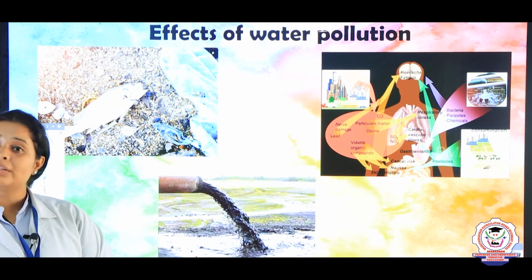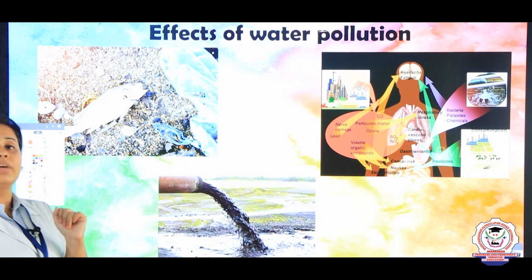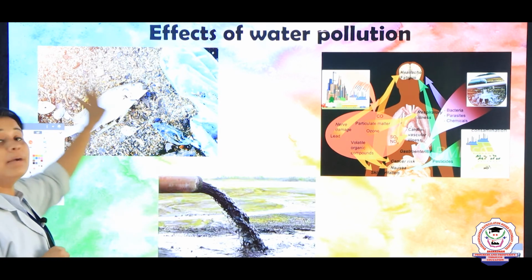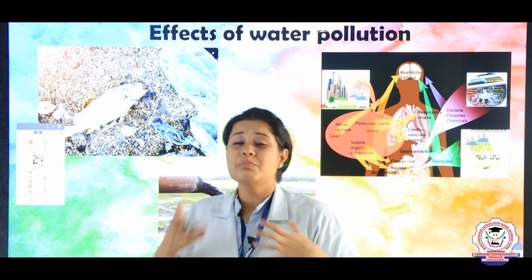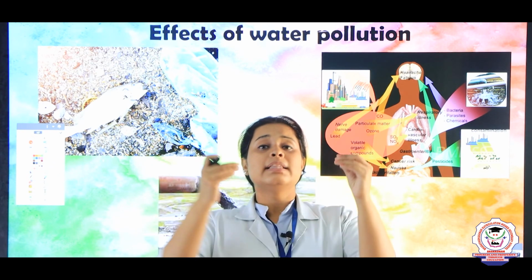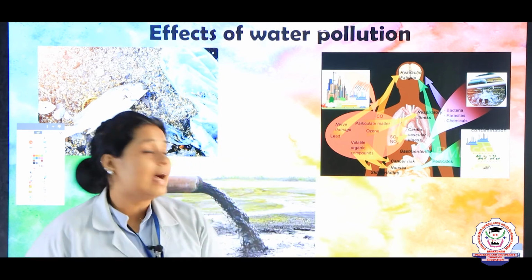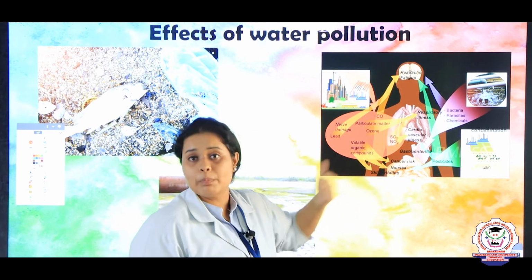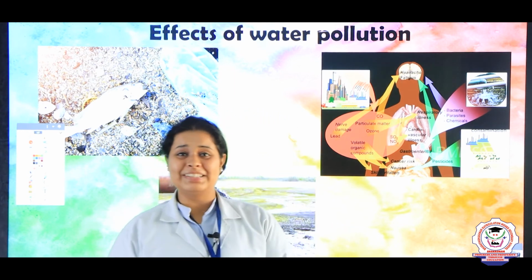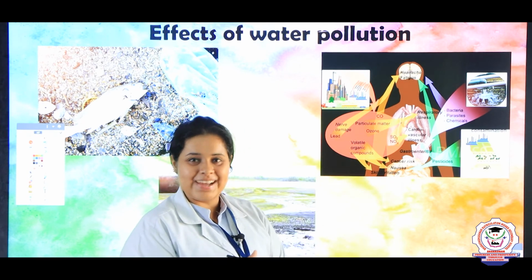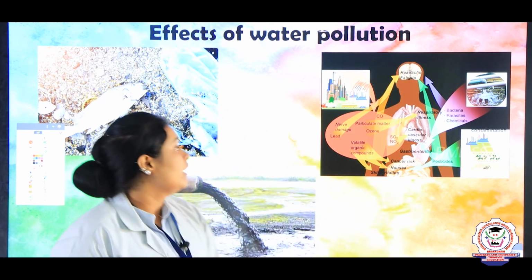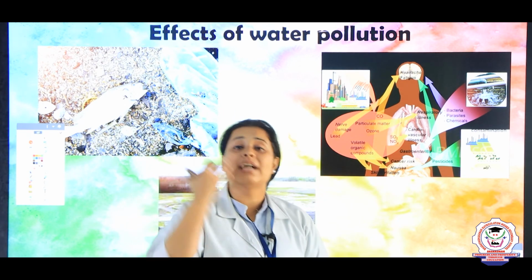Yes. So now let's see what are the effects of water pollution. Children, the first effect of water pollution is on the things which are living inside the water, that is marine animals. If there is more pollution in the water, the marine animals like fishes, small turtles, and tortoises will all be dying. In the same way, it will be a problem for respiratory health, because by chance if you drink sewage water, imagine how sewage water is. Can you drink that first of all? No, right? If there are toxic metals present in your drinking water, it will affect your human body, your digestive system.